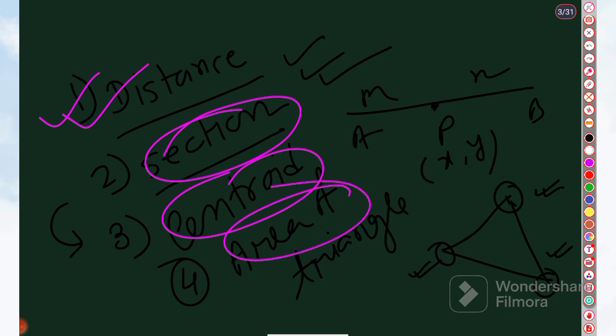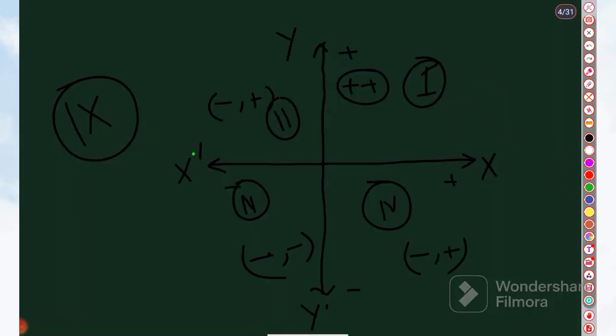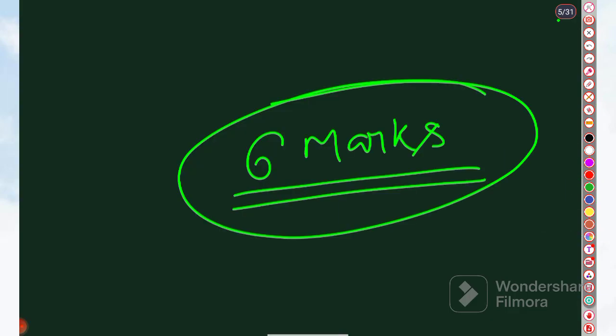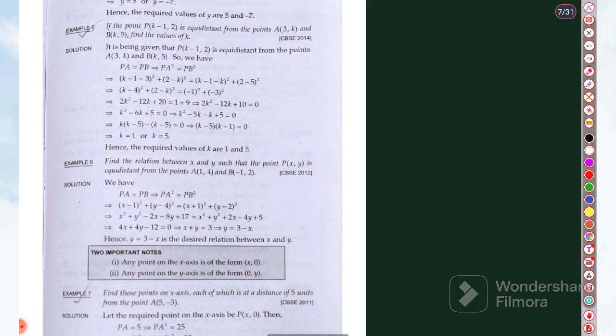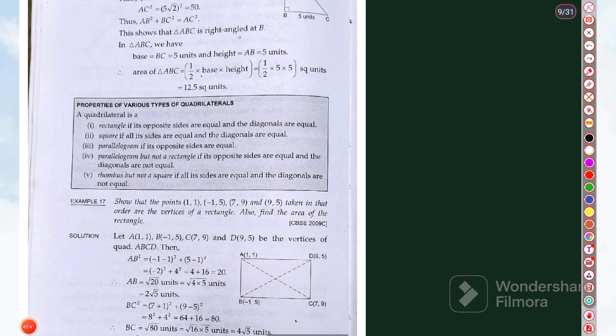Okay, so these things we have done, and coordinate geometry in standard 9, the basic things we have already discussed, quadrants and all. Okay, next 6 marks you will get, and then we have started the problems, distance between two points and the distance of a point from the origin. All these things we have discussed with some sample questions, 3 or 4 sample questions. Okay, I will finish our lecture discussion with these properties.